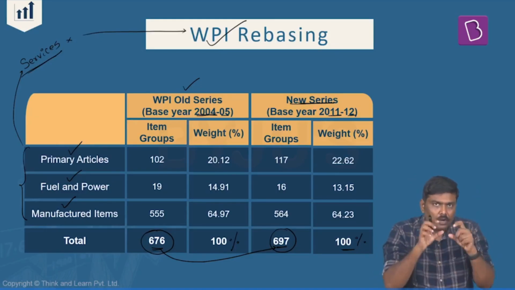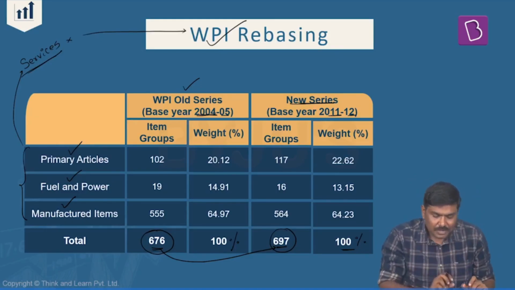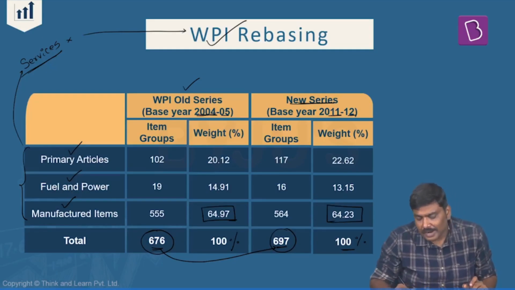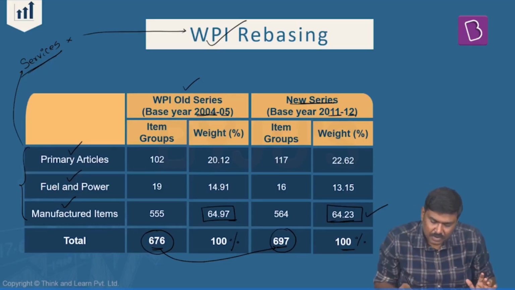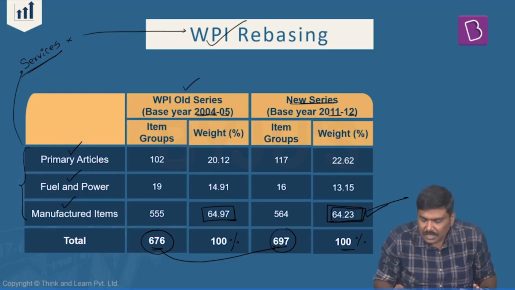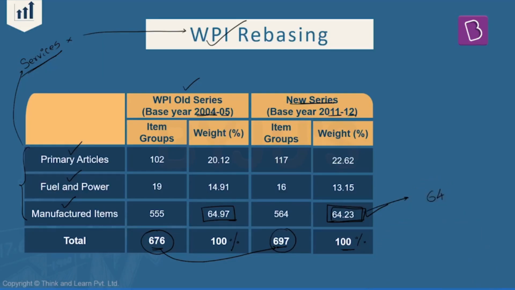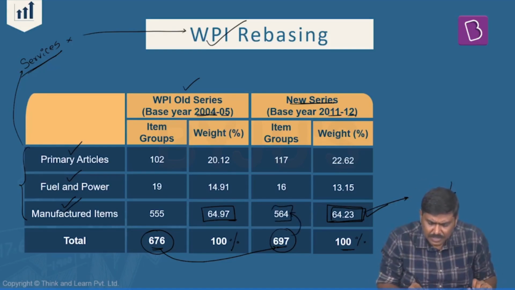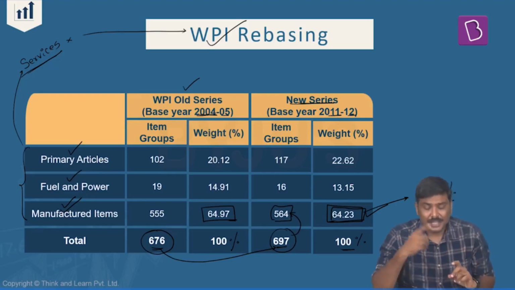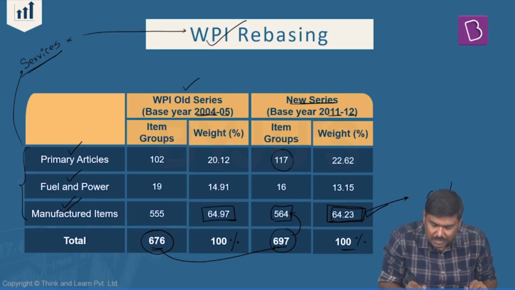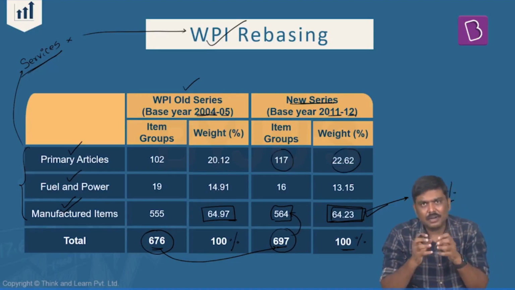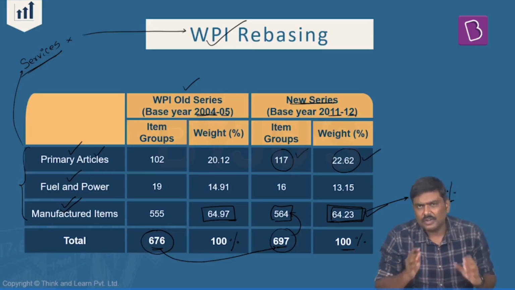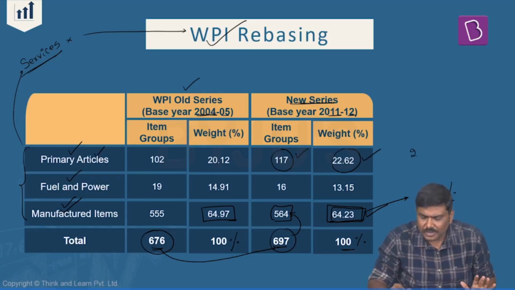Next important point. Out of these three groups, primary articles, fuel and power, and manufactured items, earlier also it was the manufactured items which had the highest weightage, and even today with respect to rebasing, manufactured items carries the highest weightage. Simply remember the roundabout number, 64% weightage has been given to manufactured items. Out of 697, highest number of commodities are also present in the same group, that is manufactured items. Second highest has been given to the primary articles with respect to the weightage as well as the number of items. 117 item groups are present in the primary articles, and it will carry the weightage of 22%, or if you want to round it off, let's say 23%.